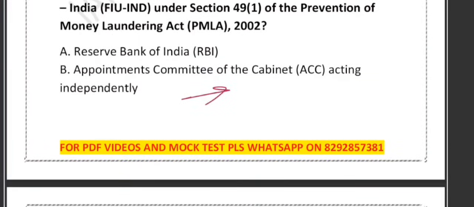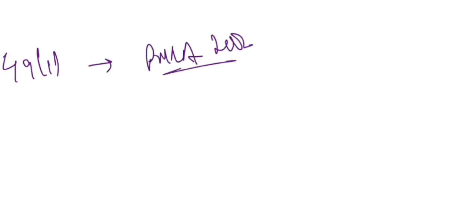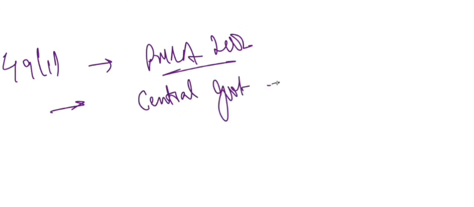So what does the law say? Section 49, subsection 1 of the PMLA 2002 clearly says that the central government has the legal authority to appoint the Director, FIU-IND. So the power directly lies with the central government.